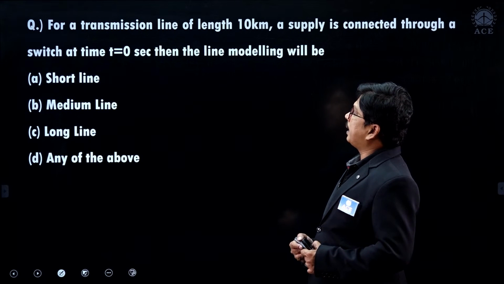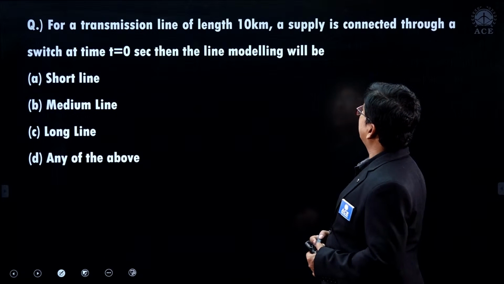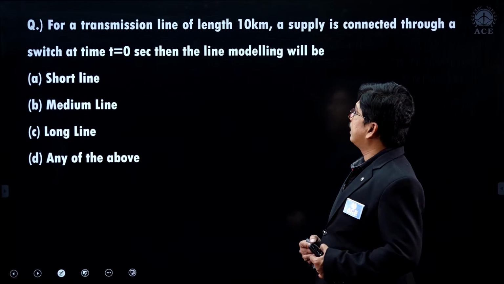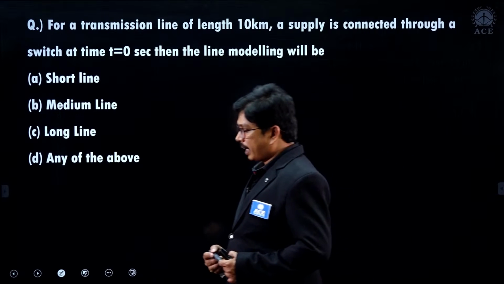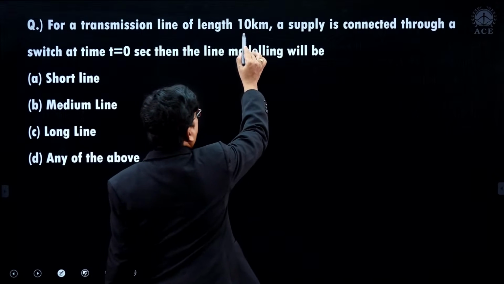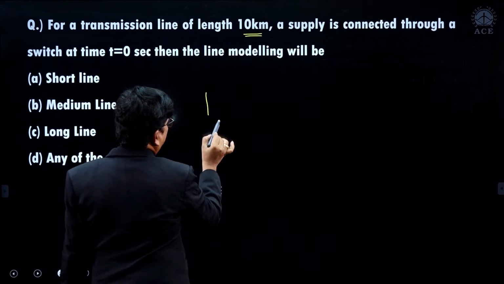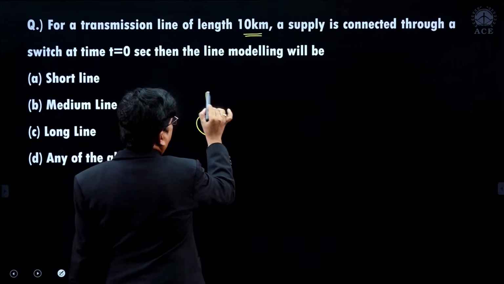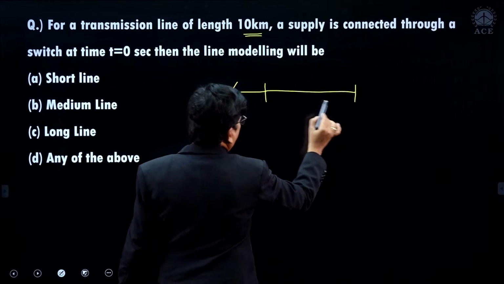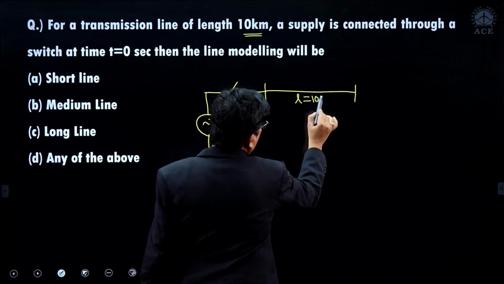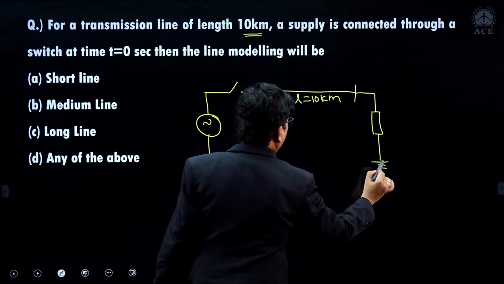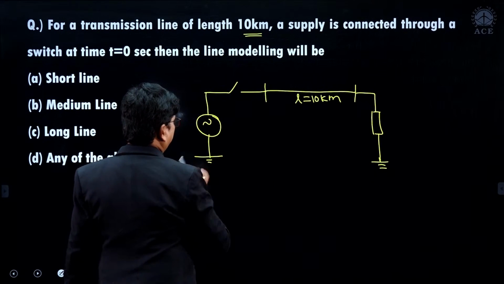For a transmission line of length 10 kilometers, a supply is connected through a switch at time t is equivalent to 0. Then the line modeling will be? So we are having a transmission line of length only 10 kilometers. This is the system we are having. This is the switch and this is the transmission line. The line length is equivalent to 10 kilometers. And here we are having the load, suppose. Here it is the source, suppose.